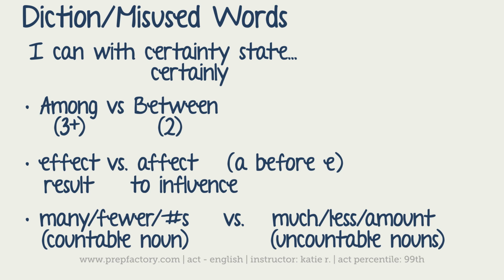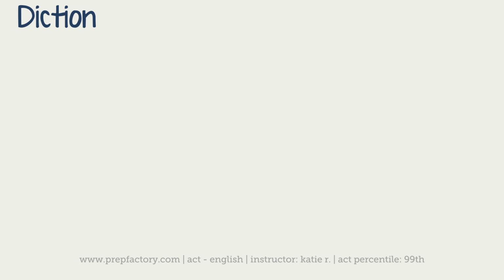But if there's no specification, then you're using it as an uncountable noun. So all you have to do is ask yourself, if I lined up these nouns, could I count them? If you can't, then you're going to use much, less, or amount. If you can, it's many, fewer, or number. Okay, and the last one of these that I'll write down is whose versus who's.